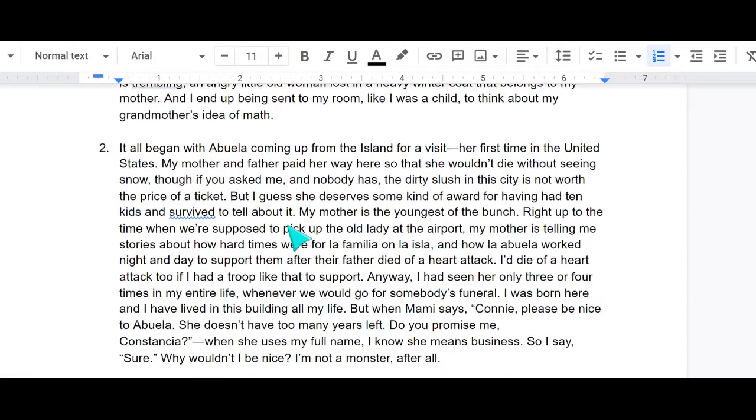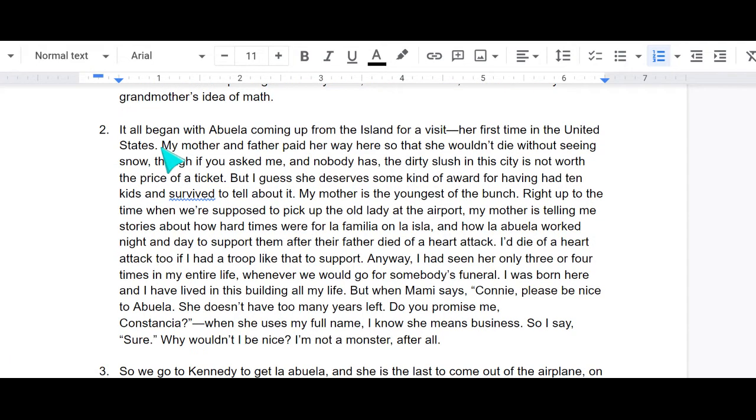Okay. Next, we could go to paragraph 2. "It all began with Abuela coming up from the island for a visit, her first time to the United States."